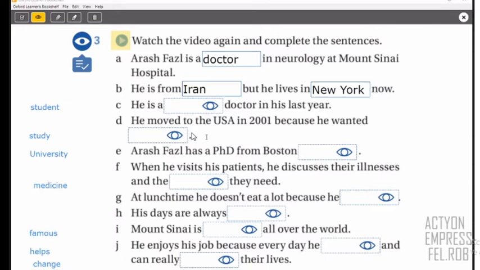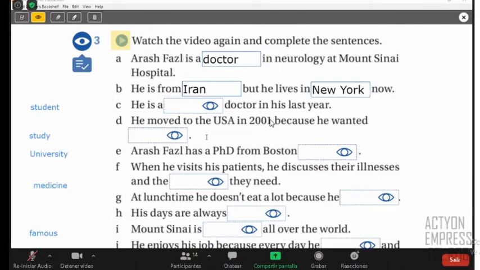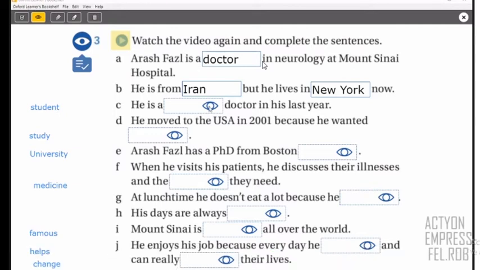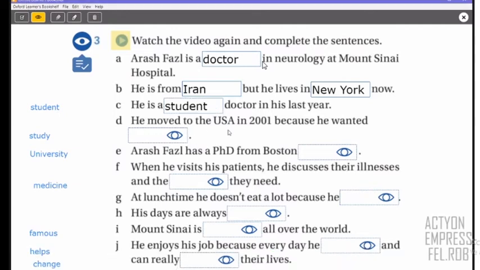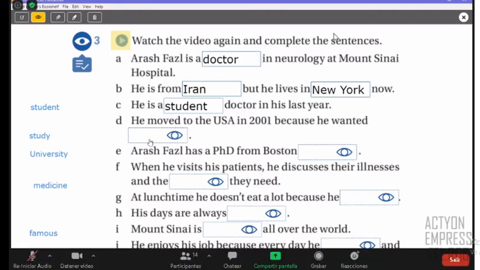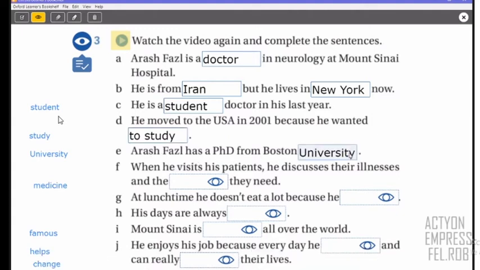No ideas for, okay, let's check the other, right? So I think that all of the answers are correct actually. So he's a student doctor, that's correct. So let me just put it over here. And then he moved to the USA in 2001 because he wanted to study, that's correct. And then Dr. Faz has a PhD from Boston University, that's correct.